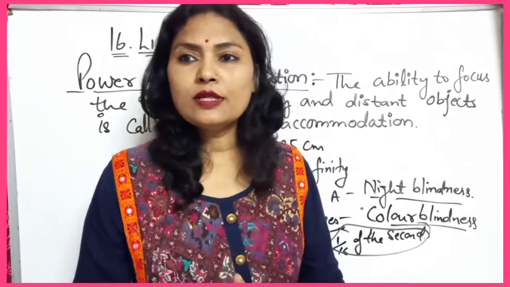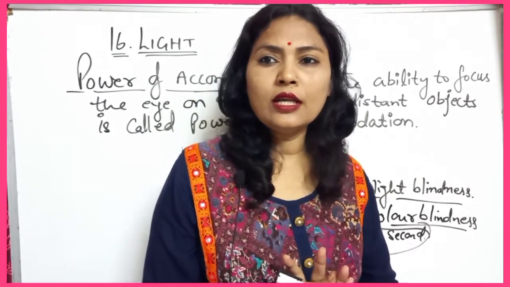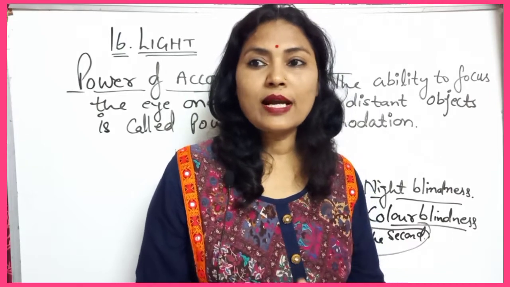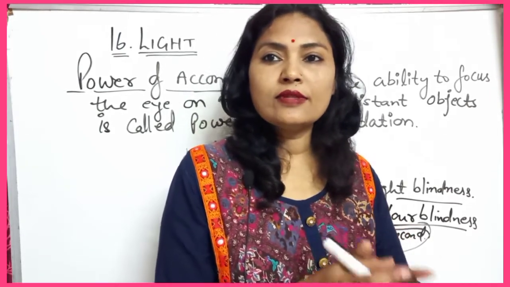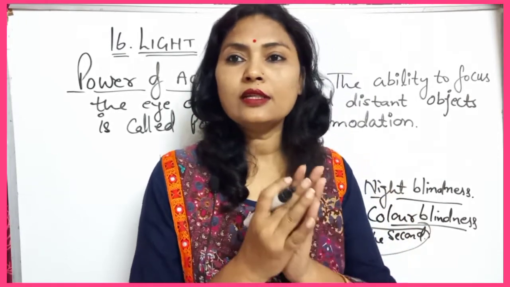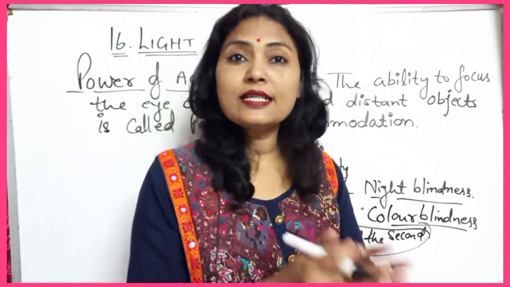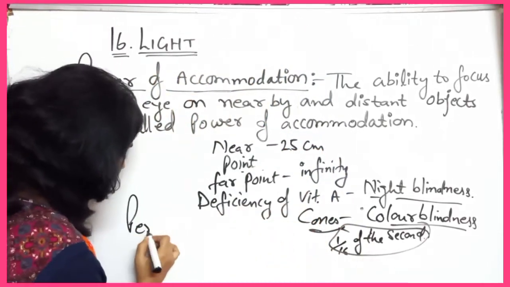So if still images of moving objects are flashed in our eye at a rate faster than 16 per second, then the eye perceives the object as moving, and this phenomenon is known as persistence of vision.